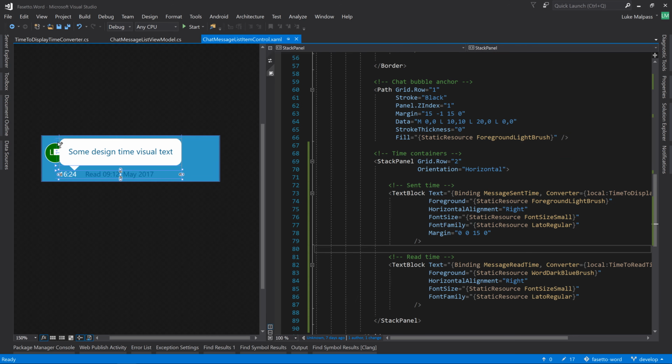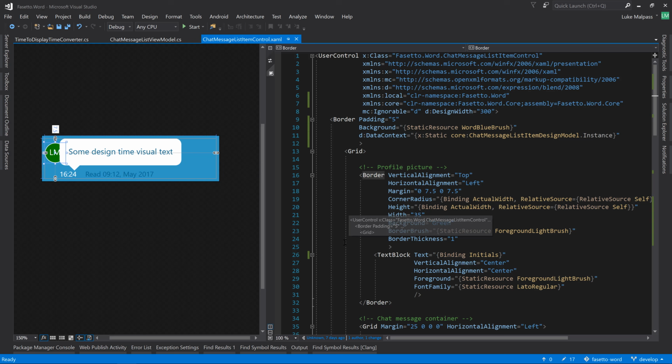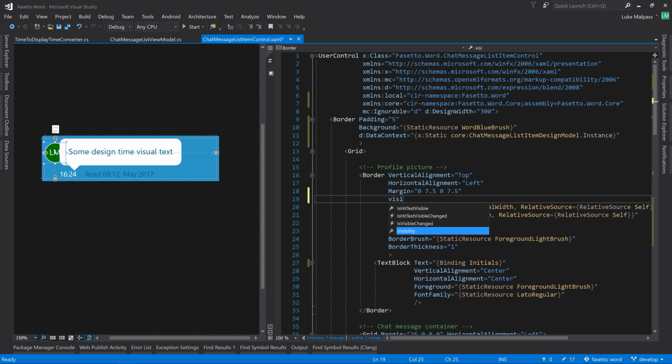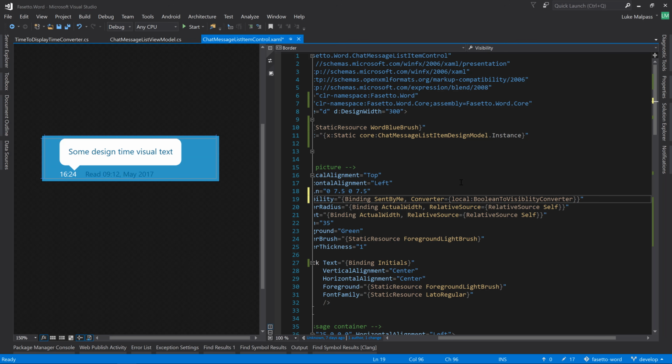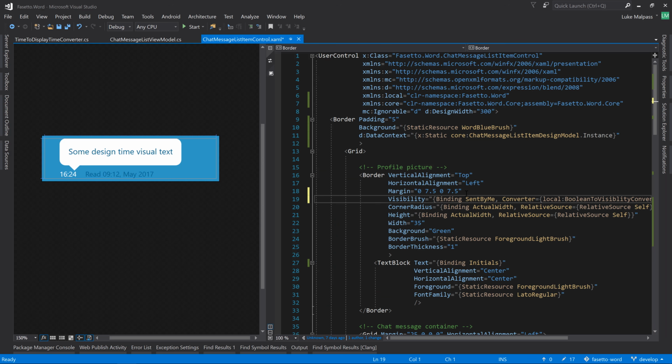So let's start by binding all those things together. So here's a profile picture. So we want the visibility of this to be bound. So visibility binding to SentByMe, and we've already got a converter for that, the Boolean converter, and by default you can see it's now gone in the correct way, so that's now hidden for messages that were sent by me.